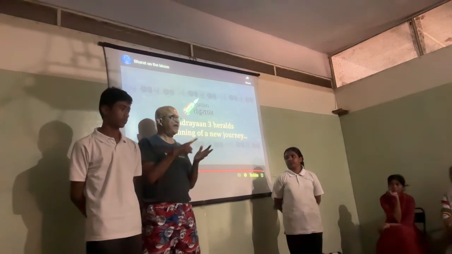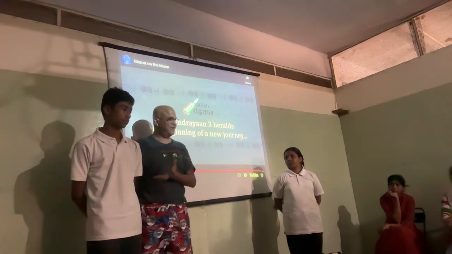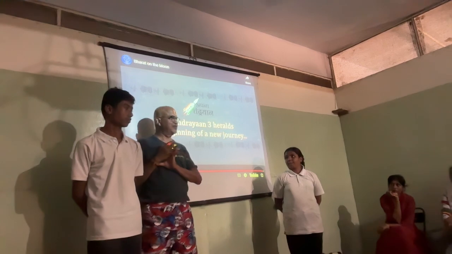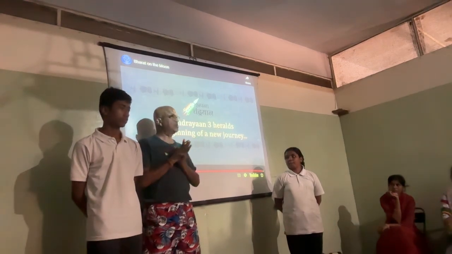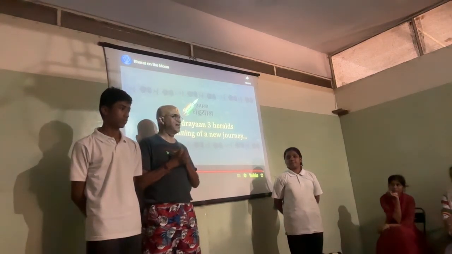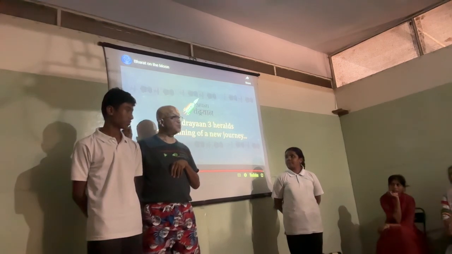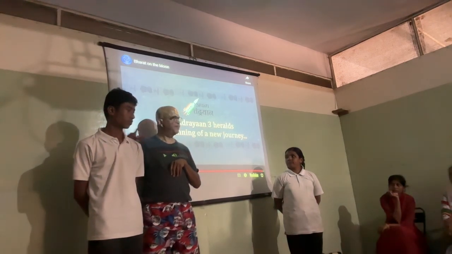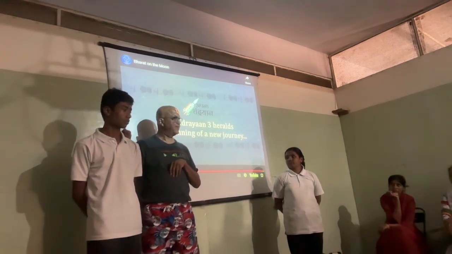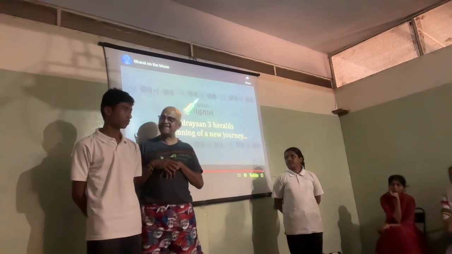So the fifth is fire. If you put him completely in a cold fridge, he will die. So these 5 things are required for the human being. But he told that these 5 things are required. Everybody needs it. Okay, but he has one more thing. What is that thing?